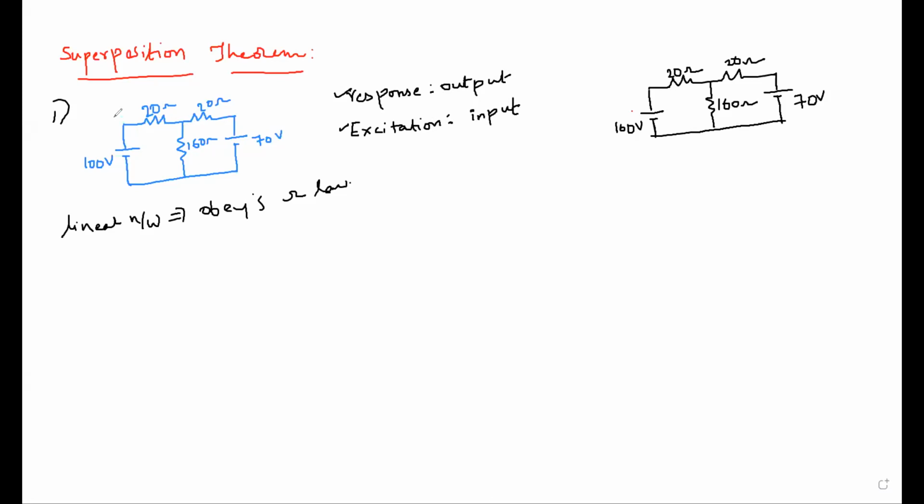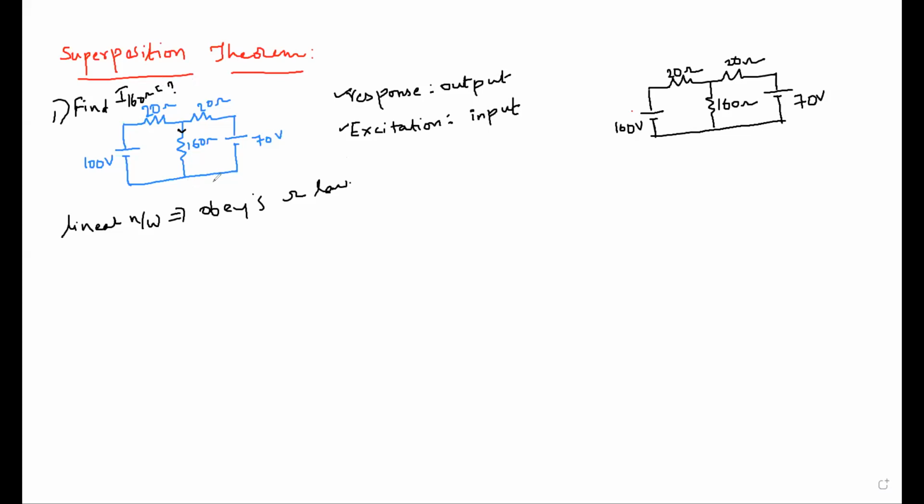Okay, here in this problem, find the current passing through the 160 ohm resistor by using the superposition theorem. That is the question. Okay, that is the problem. Now we need to find out the current which is passing through the 160 ohm resistor. Current is always indicated by a direction arrow mark.